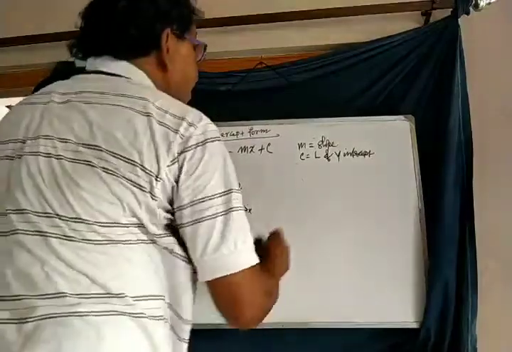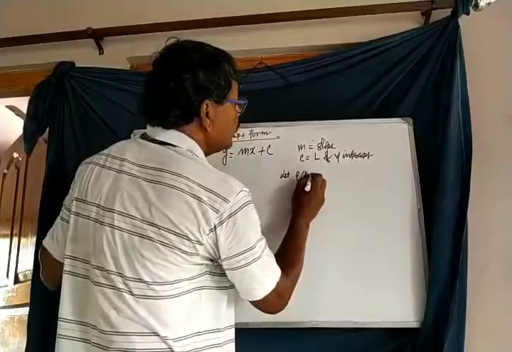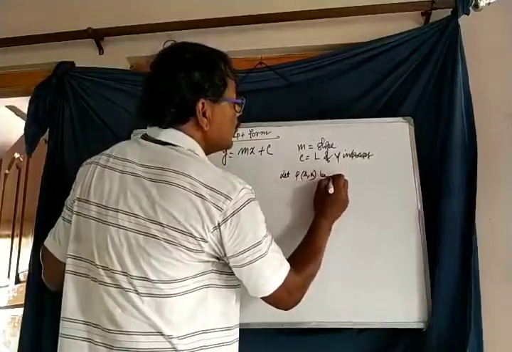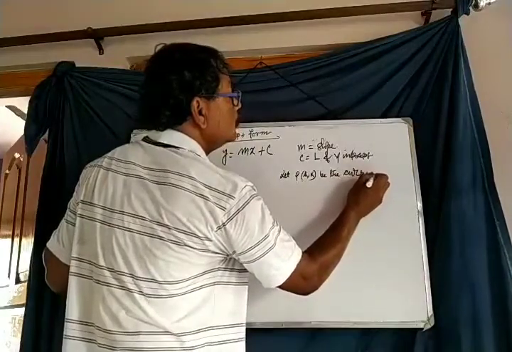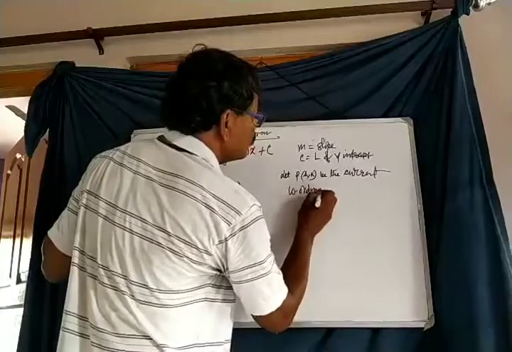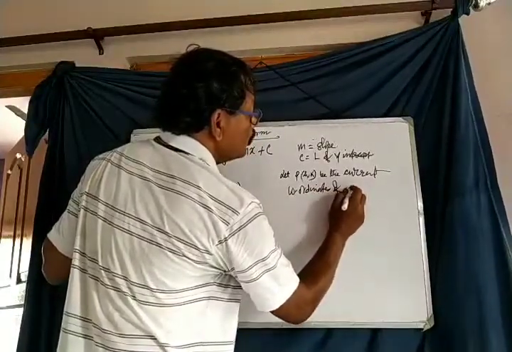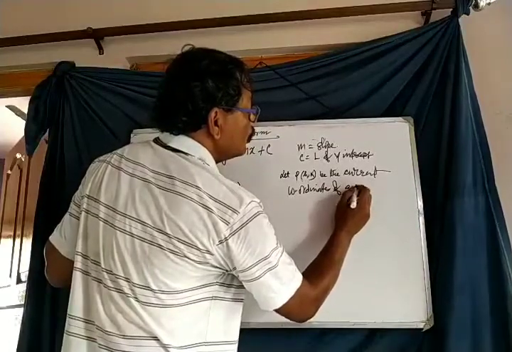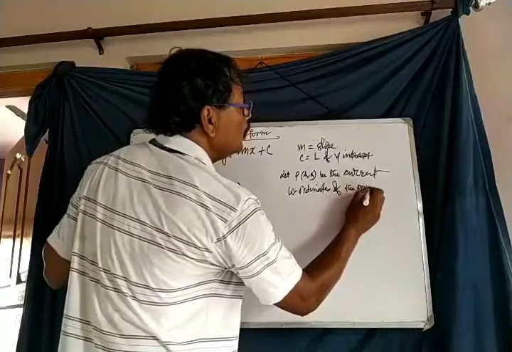Let P(h, k) be the current coordinates of the point.